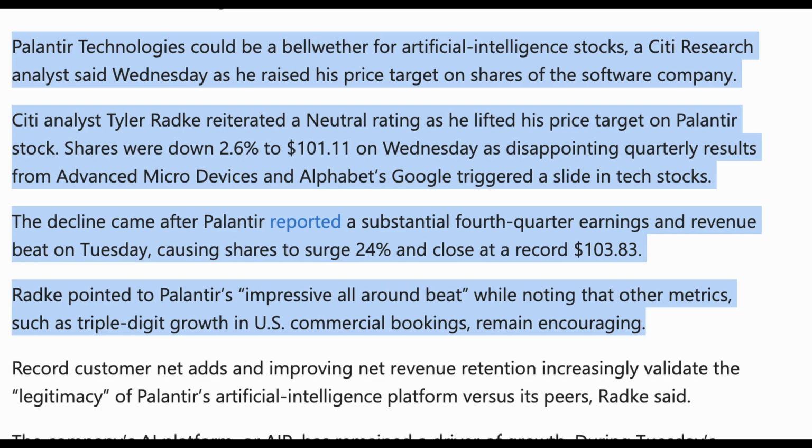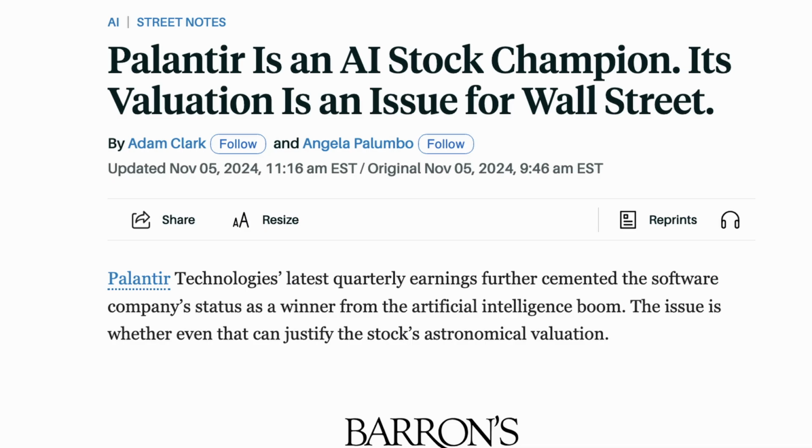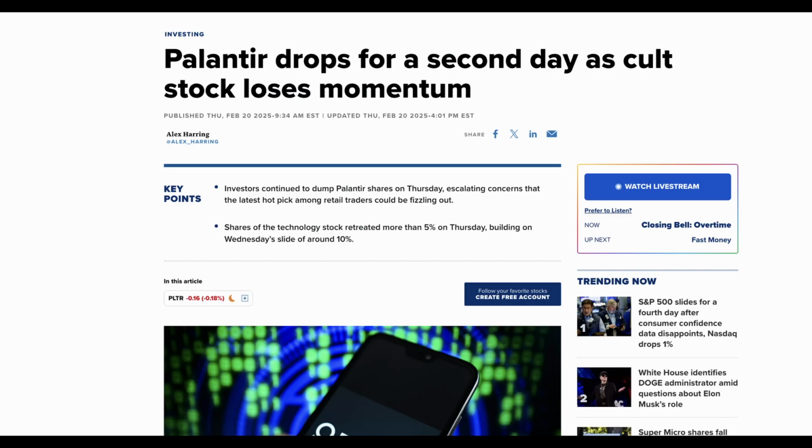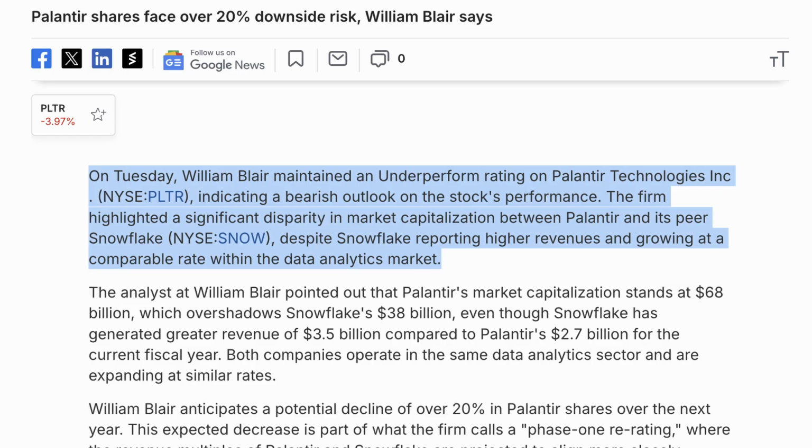Citi Research's Tyler Radke, while acknowledging the company's growth, reiterates a neutral rating due to apprehensions about consistent growth and valuation risks. Mizuho analyst Greg Moskowitz echoes this sentiment, maintaining an underperform rating despite increasing the price target from $30 to $37. He points to the elevated valuation multiples as a potential risk factor. Further skepticism comes from William Blair analysts, who foresee a possible downside exceeding 20% in the coming years. They highlight the risk of revenue growth deceleration, particularly within Palantir's U.S. government business, which could adversely affect the stock's valuation.